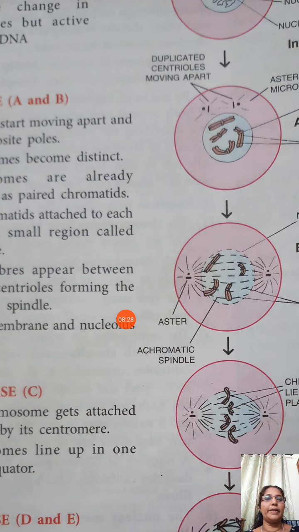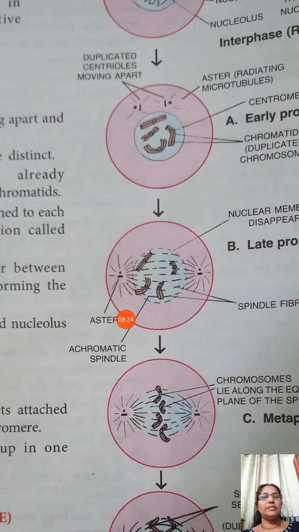First they duplicate and start to move apart to opposite poles. You can see then certain radiating microtubules also start emerging or forming from it. You know that around the centriole there are microtubules.